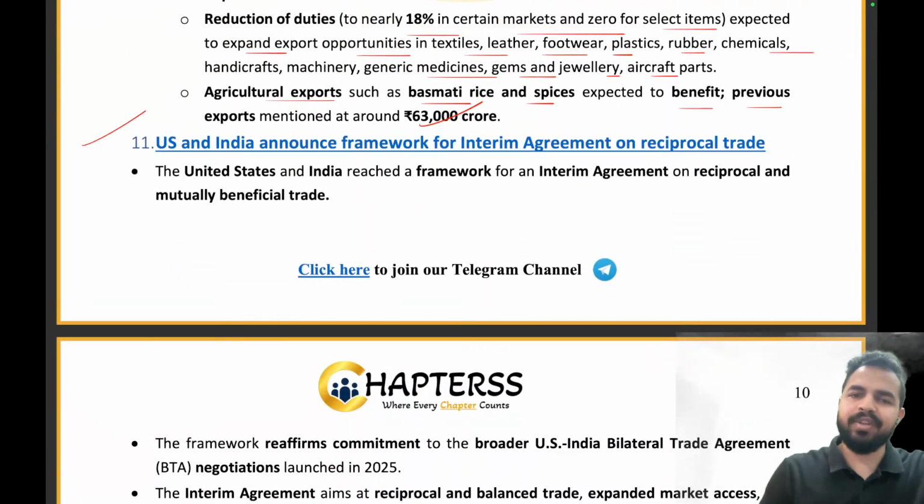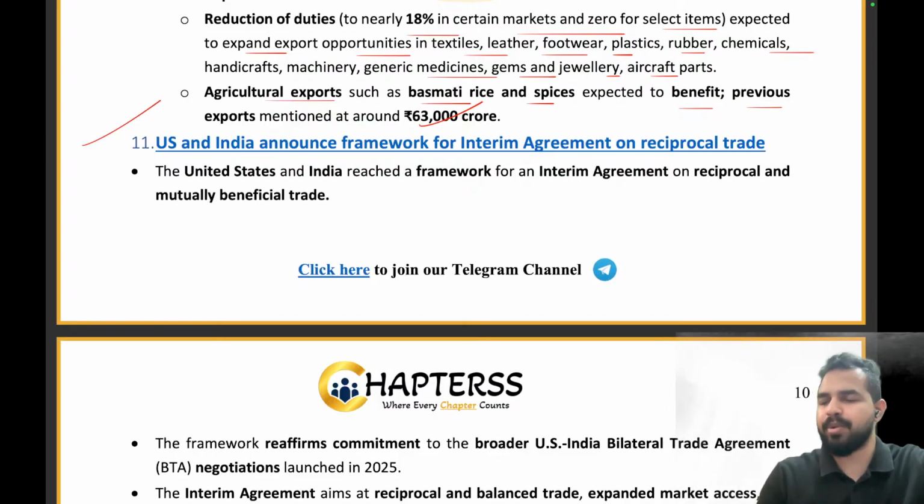The US and India announced the framework for an interim agreement on reciprocal trade. Now, guys, what exactly does it mean? What is reciprocal trade?